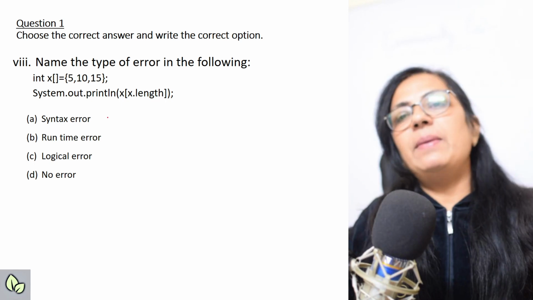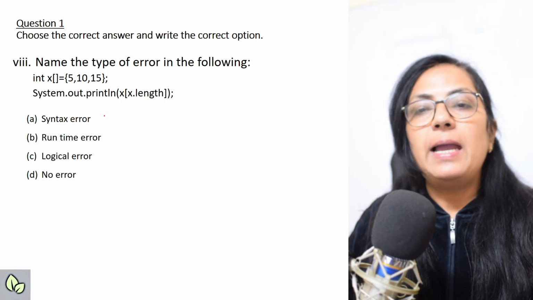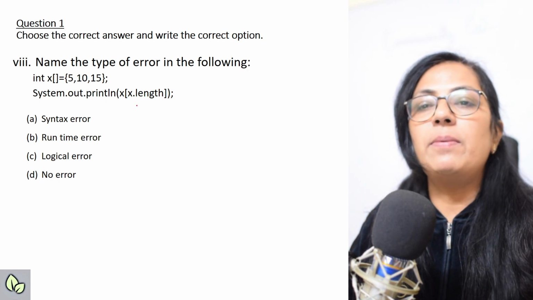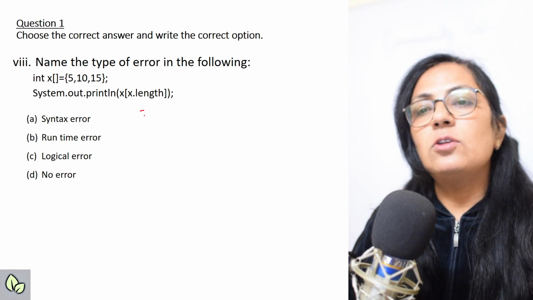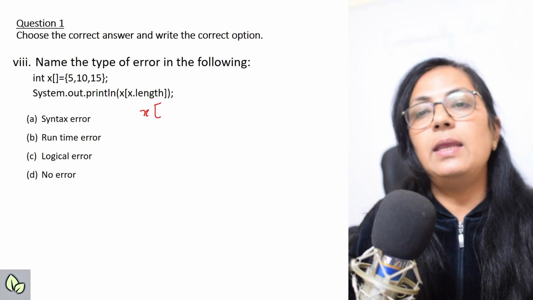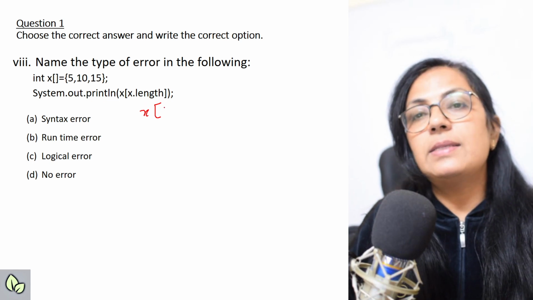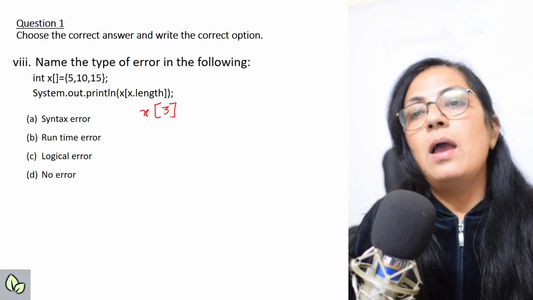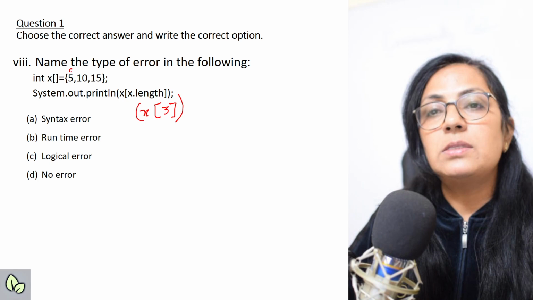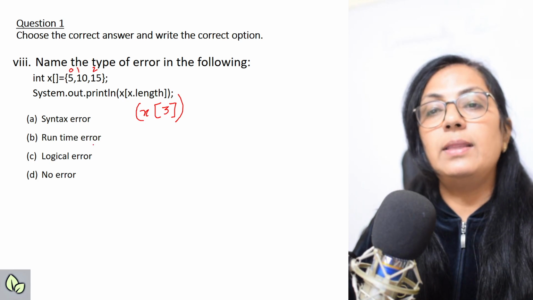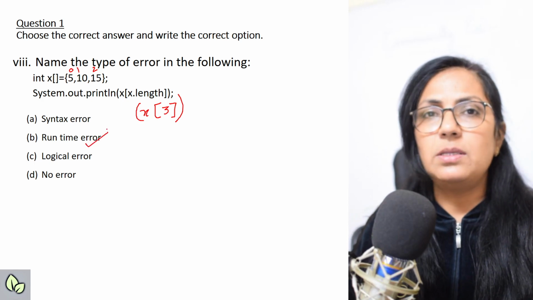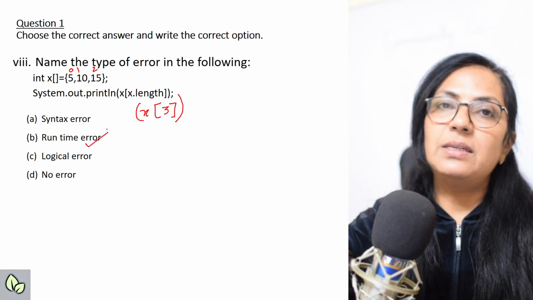Next question. Name the type of error in the following. int x equals to 5, 10, 15, System.out.println x, and in square bracket x dot length is given. Let us solve it first. x and x dot length. What is the size of this array? Length function is used to give the array size. So here it is 3. But if you try to print the element at x[3], there is no such subscript; 0, 1, 2, only 3 are there. So which type of error is it? It is a runtime error because 3 is a correct value, right? So here it is a runtime error.